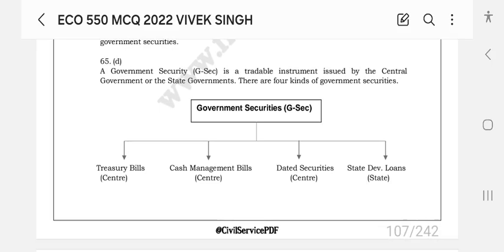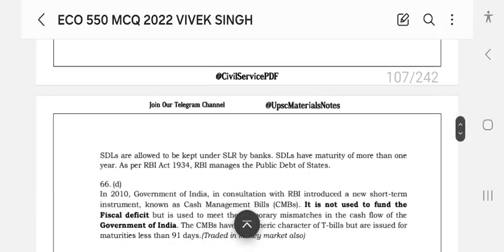There are four kinds of government securities: Treasury Bills, Cash Management Bills, dated securities, and state development loans. SDLs are allowed to be kept under the SLR by banks. SDLs have a maturity of more than 1 year as per the RBI Act 1934. RBI manages the public debt of states.